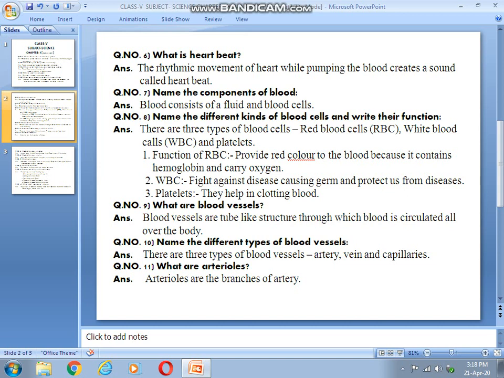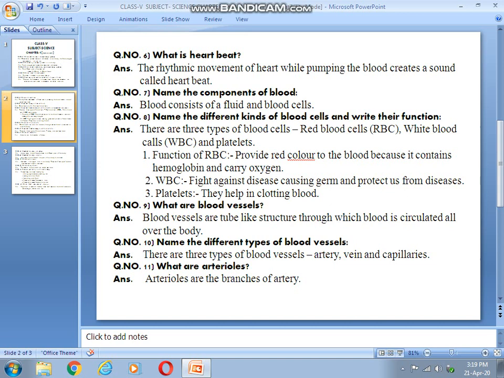Question number 7, name the components of blood. Actually, blood consists of 2 types of components. It has 2 parts, a fluid part and a cellular part. Fluid means liquid part. The liquid part of blood is called plasma, or you can say blood fluid, and blood cells. So once again I am repeating the components of blood.